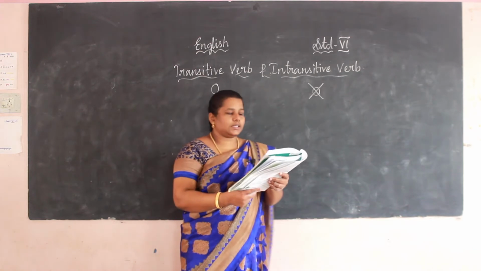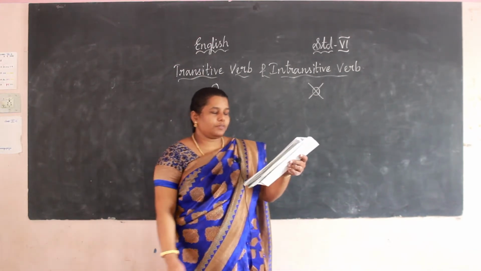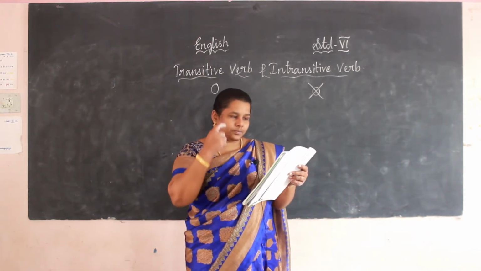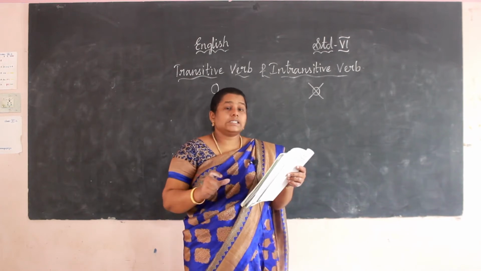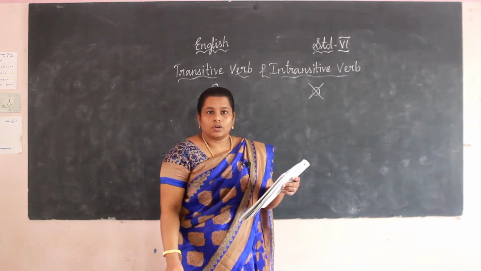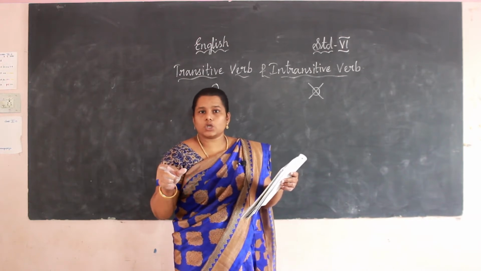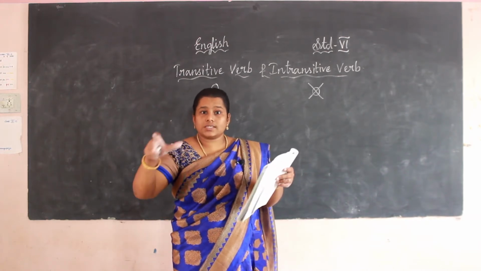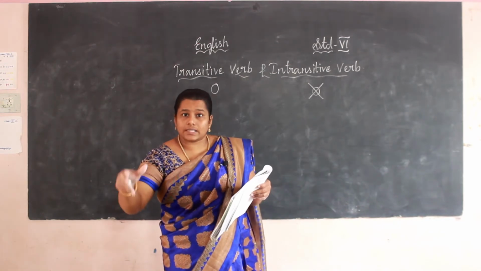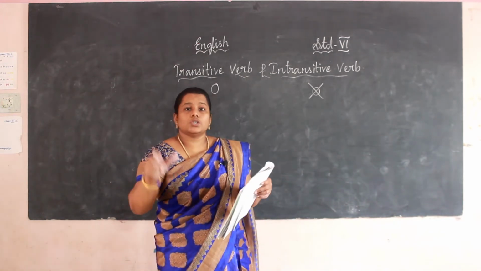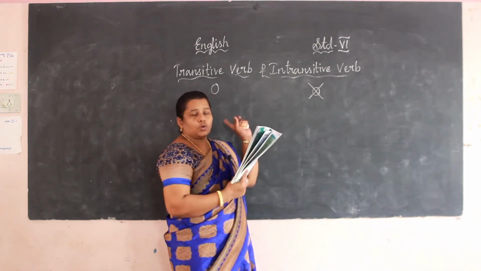Okay, let me see the example. See page number 59, transitive verbs. The dog chased the cat. Cat is the object here. The dog chased something. What? That is cat. So cat is the object, so it is a transitive verb.